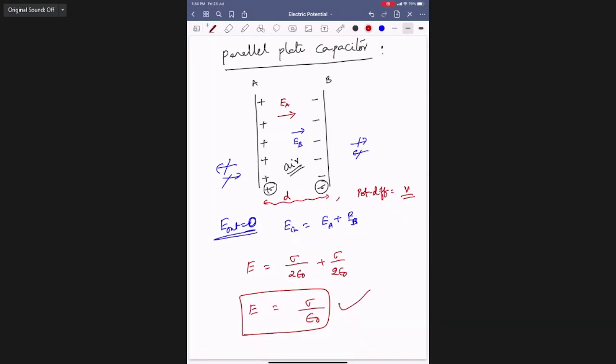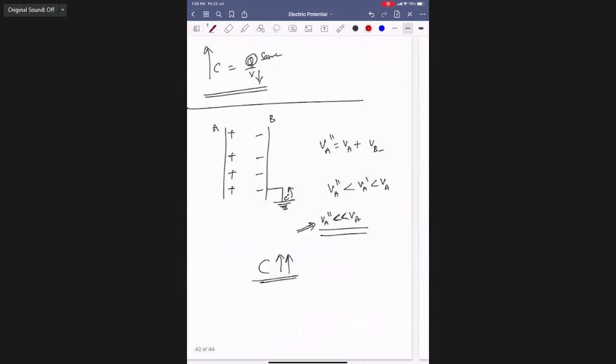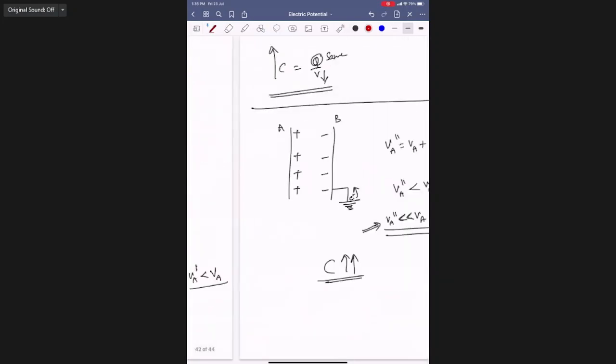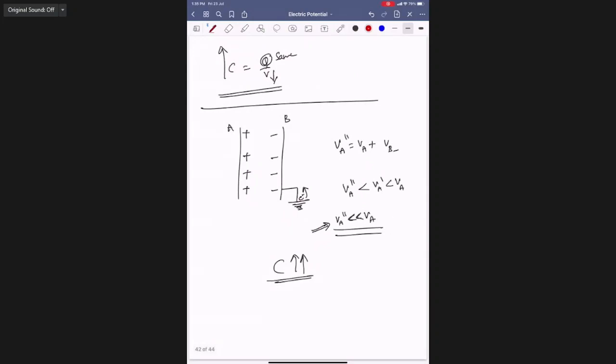Sir, can you show that page once? So what will change? We will keep the charge constant. Don't disturb the charge. Only lower the potential by some influence. So capacitance. This is done.